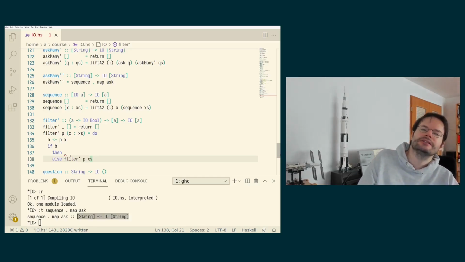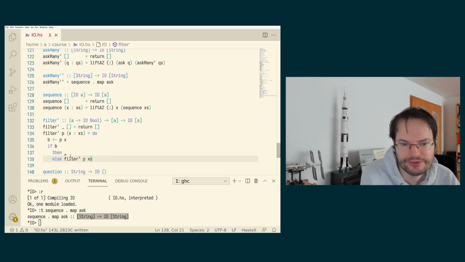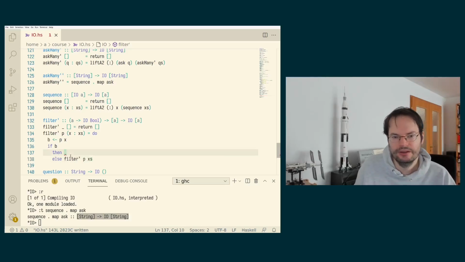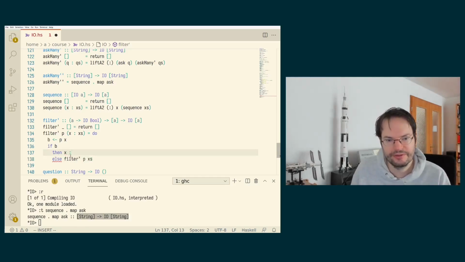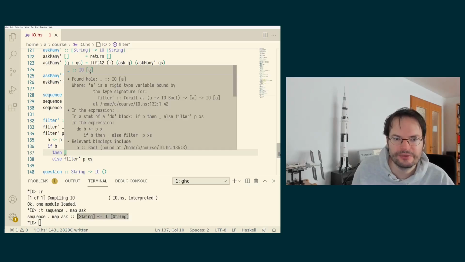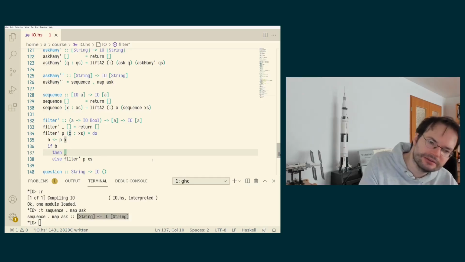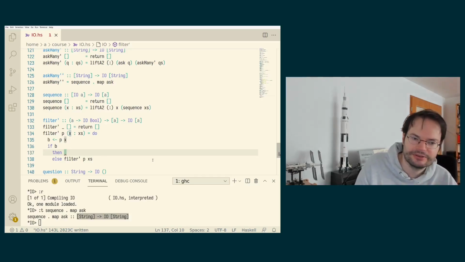But if x passes the test, then we want to keep it. And now again, you could think you can just write x cons, but we are in a situation now where we have to produce an IO action. We have to produce an IO of list of A's, and we still have something left to do, namely the recursive call, and then we want to change the result of the recursive call.